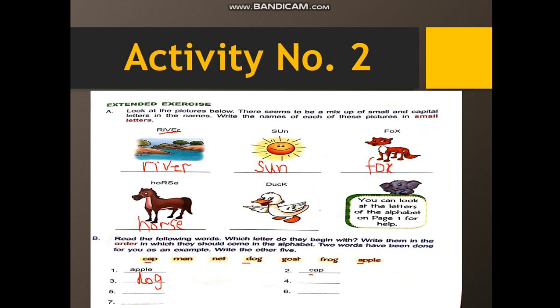After D comes E, but if there is no E, then you will come to the next letter F, frog. The fourth word is frog. Now all these you will write in alphabetical order.